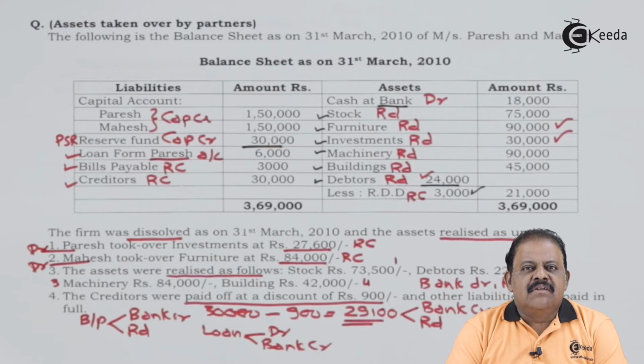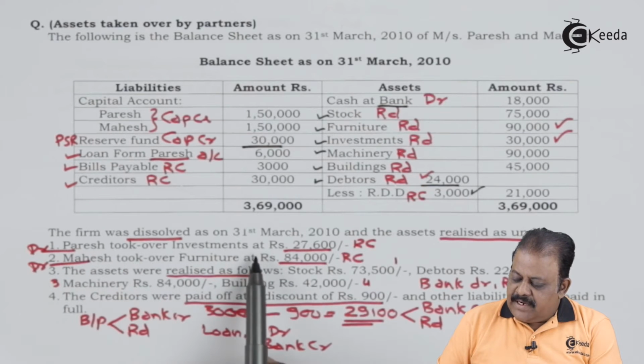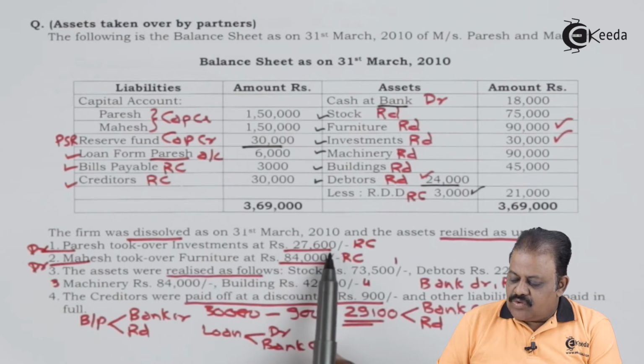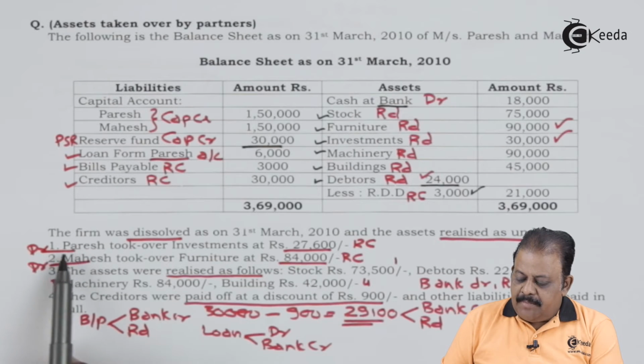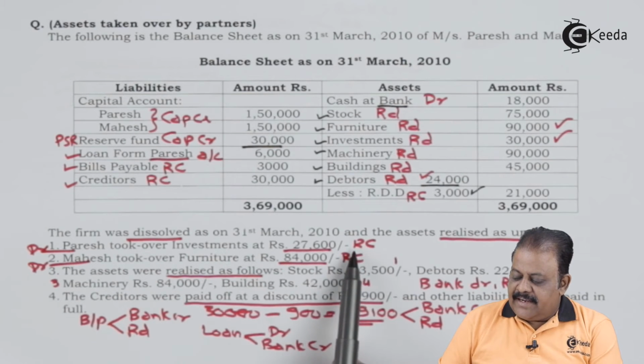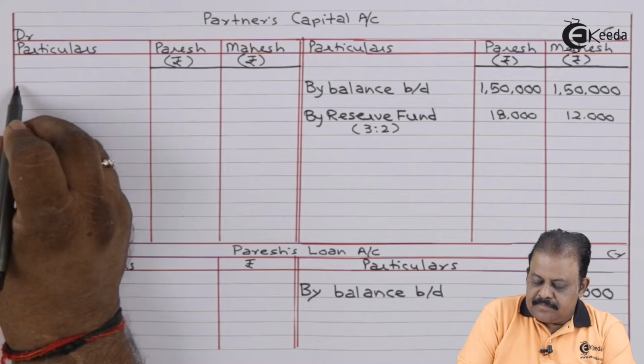Second step is realization of assets. Paresh took over investment at rupees 27,600. This will be debited to Paresh account and credited to realization account.